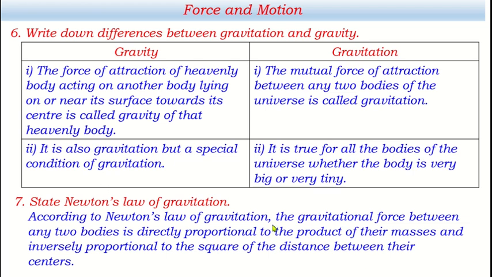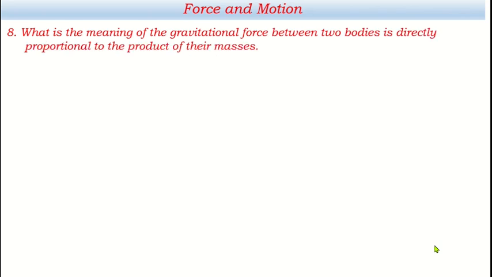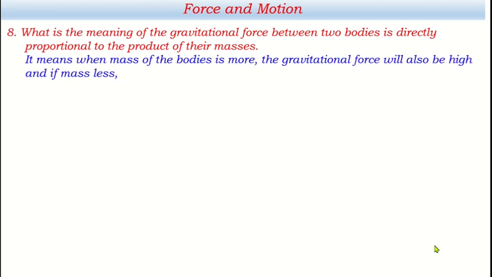It means gravitational force depends on two factors. One is mass, another is distance. Now next, what is the meaning of gravitational force between two bodies is directly proportional to the product of their masses? Just before this, in the law it is mentioned. It means when the mass of the bodies is more, the gravitational force will also be high, and if the mass is less, then the gravitational force between those two masses will be less.